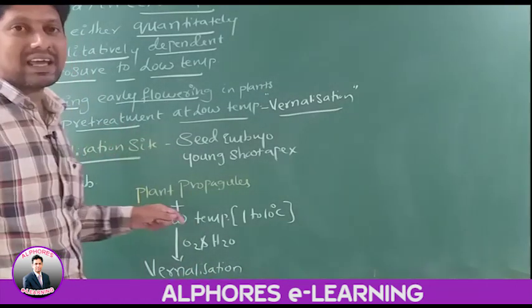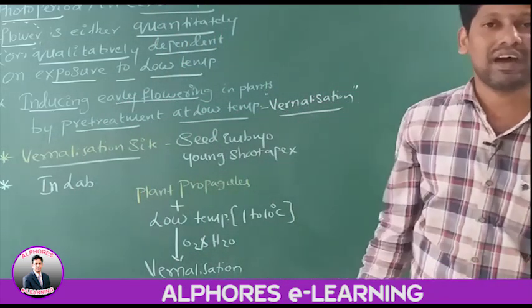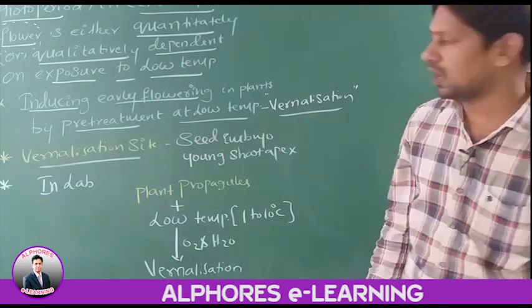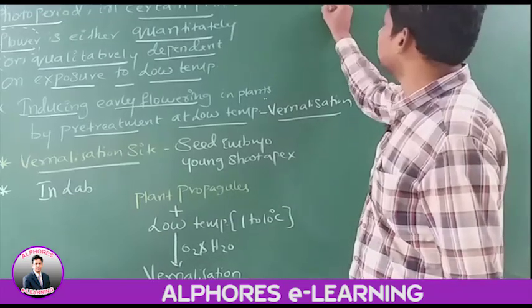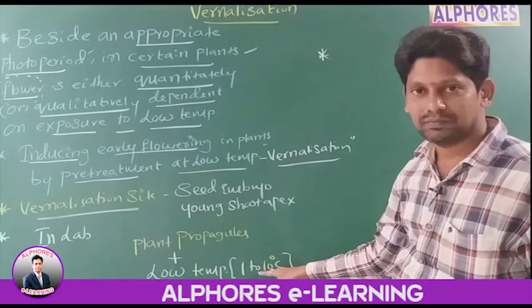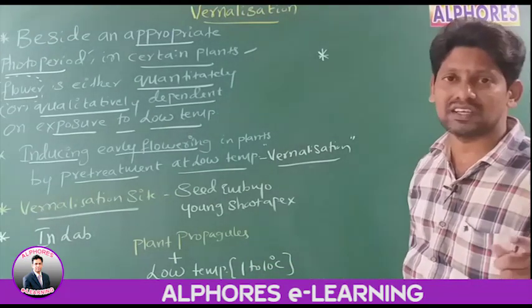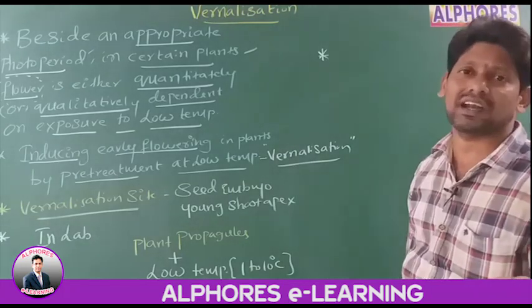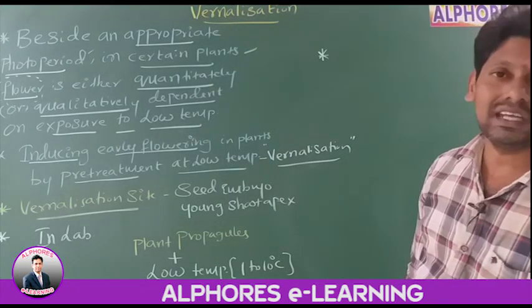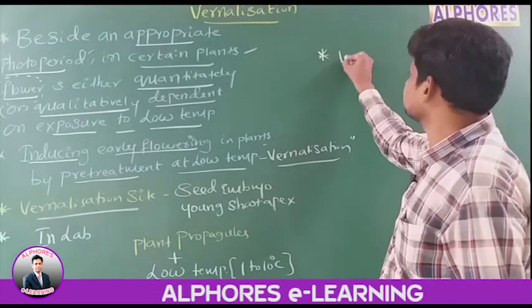Vernalization can be reversed. How? Immediately after exposing the plant propagule to low temperatures, you expose it to high temperatures. Then vernalization is reversed. That reversal of vernalization is called devernalization.